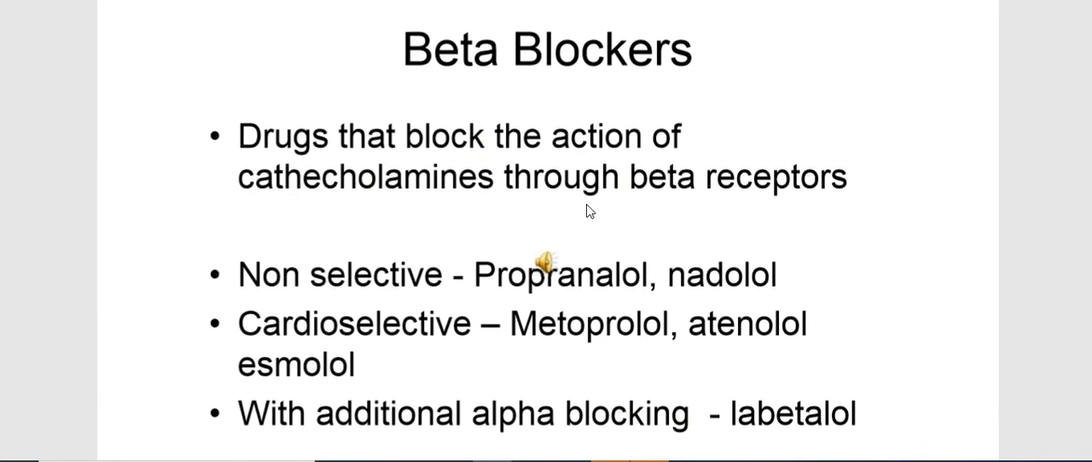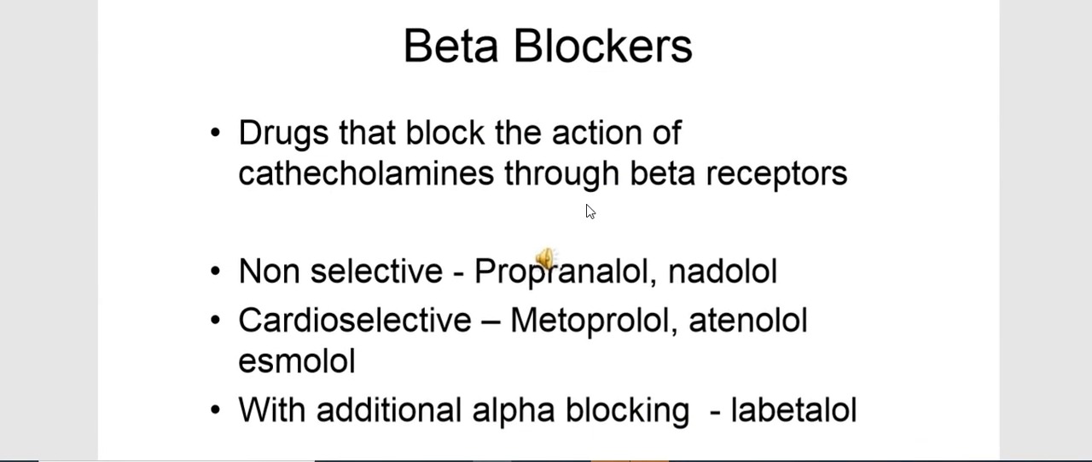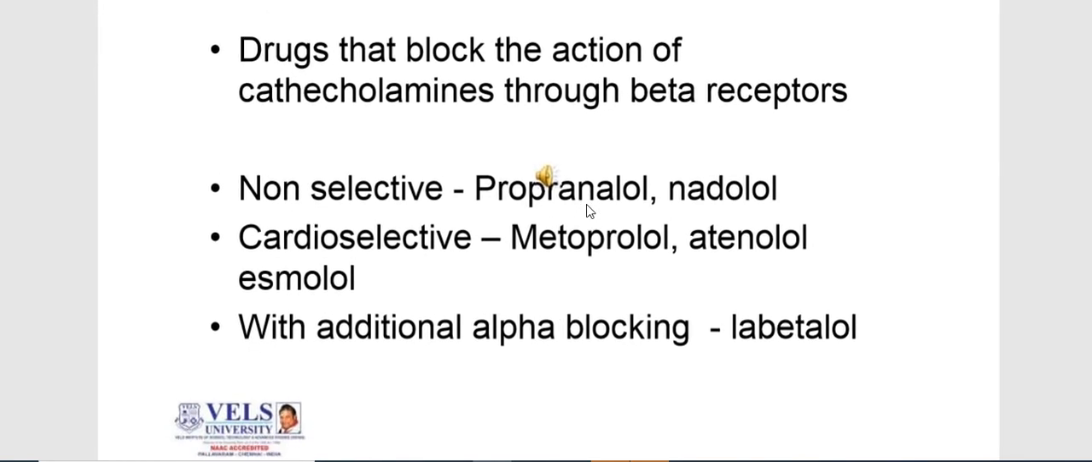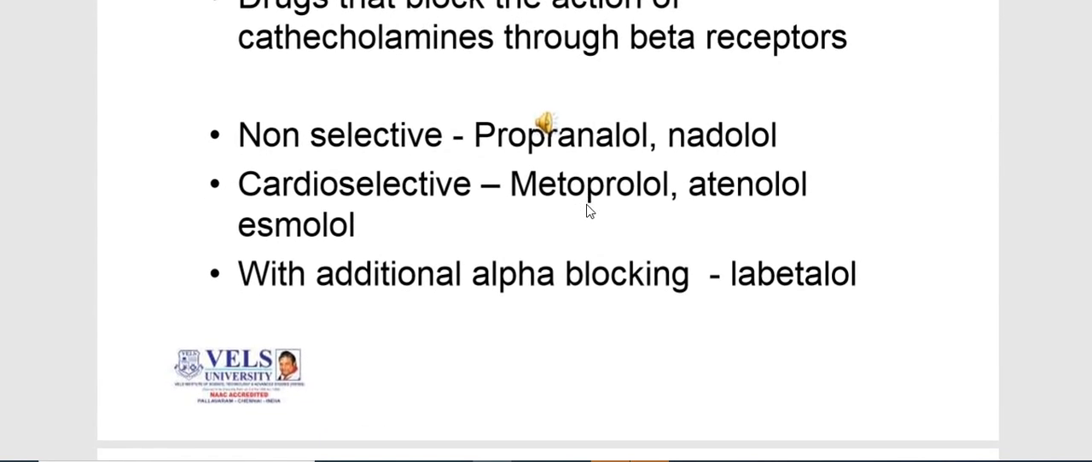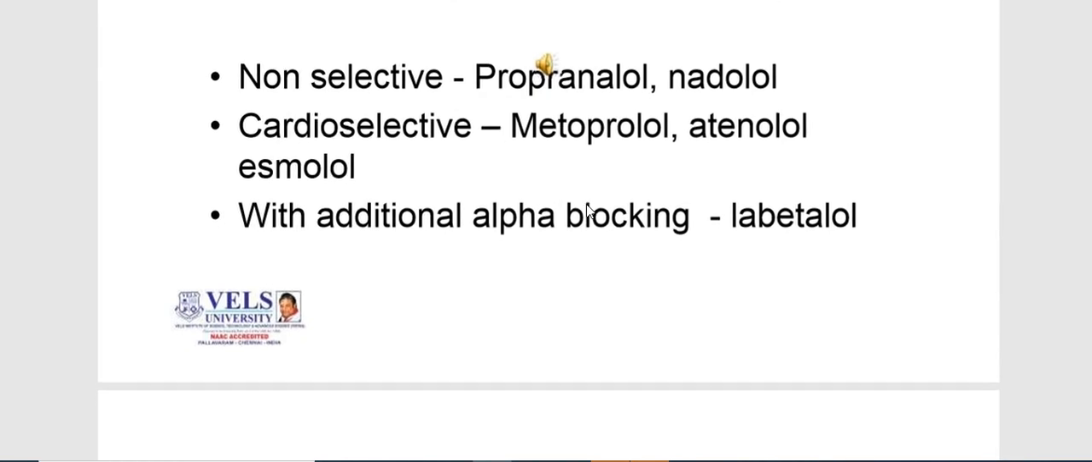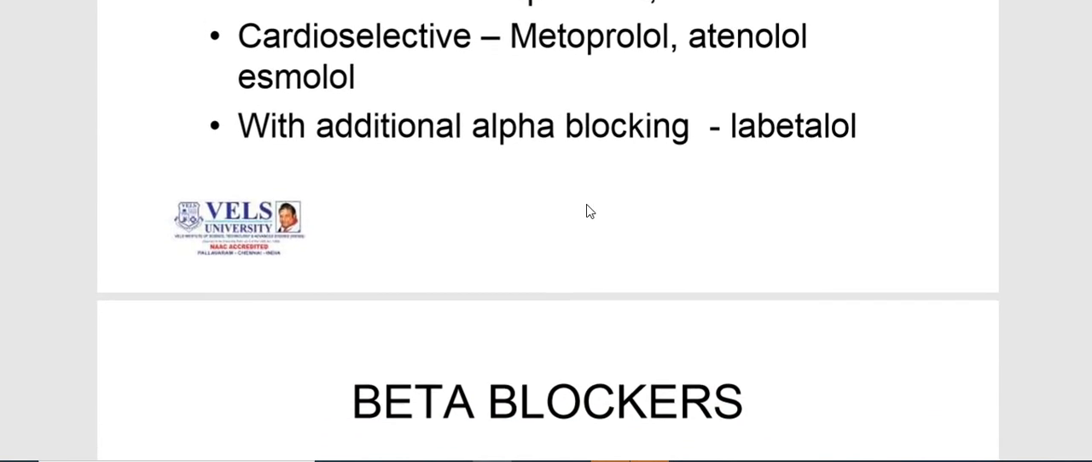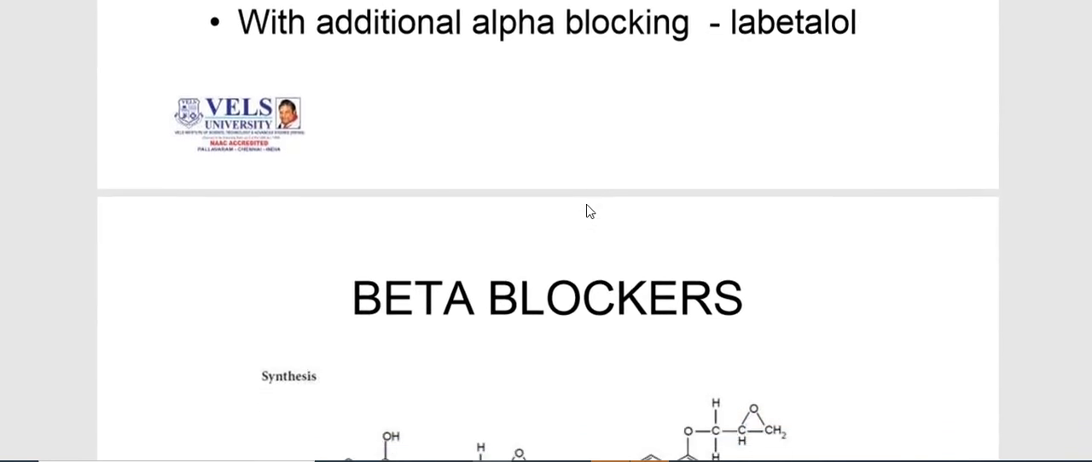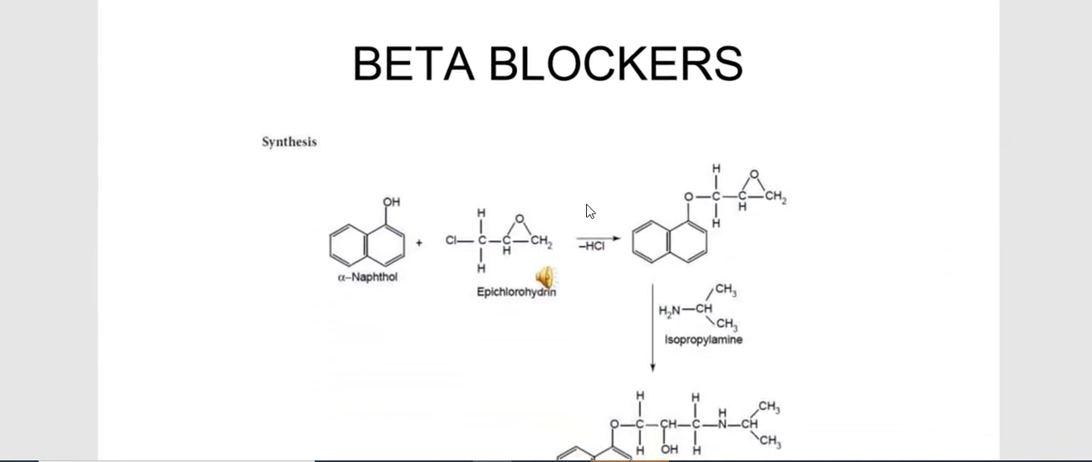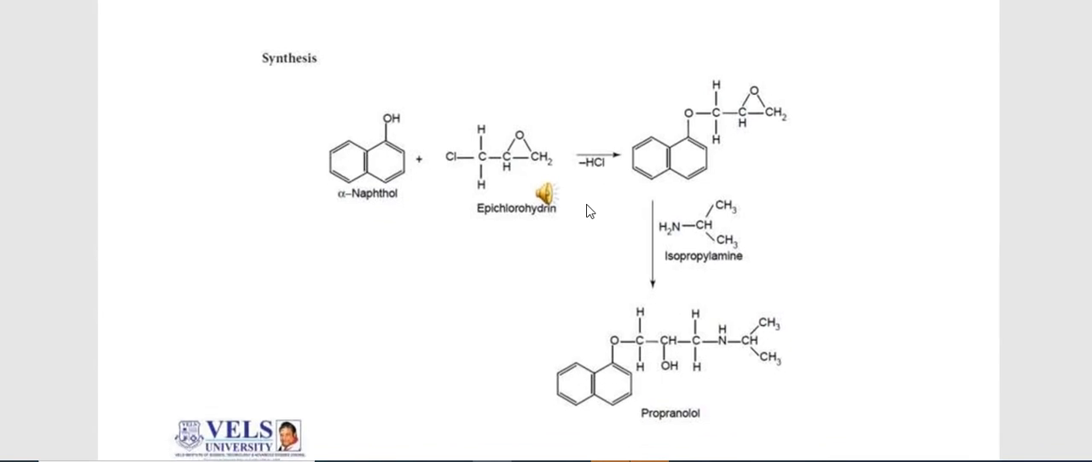Another category is beta blocker. Generally these drugs block the action of catecholamines through beta receptors, adrenoceptors we can say. The non-selective drugs are propranolol and nadolol. Then cardioselective drugs are metoprolol, atenolol and esmolol. Third is with additional alpha blocking, that is labetalol. As I told you, this is most frequently used in emergency cases, particularly in the last trimester of pregnancy. This can be given.